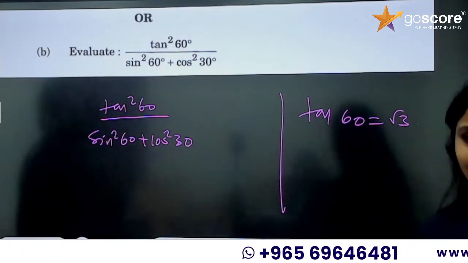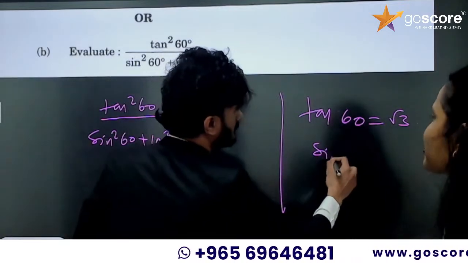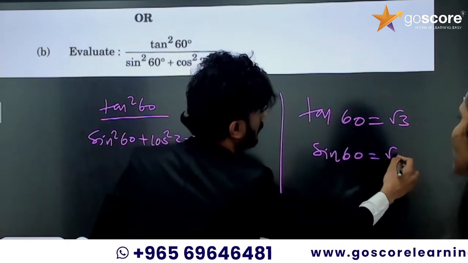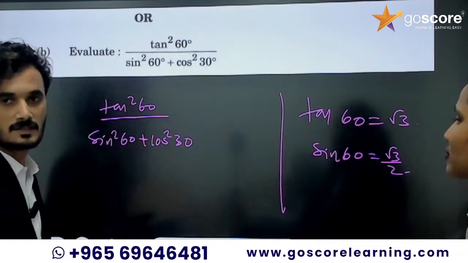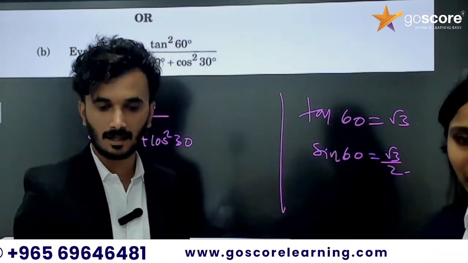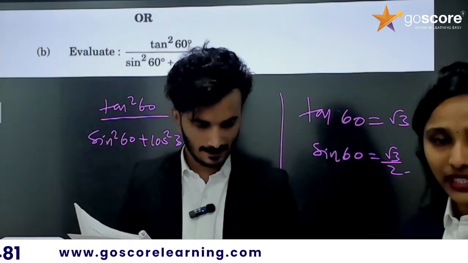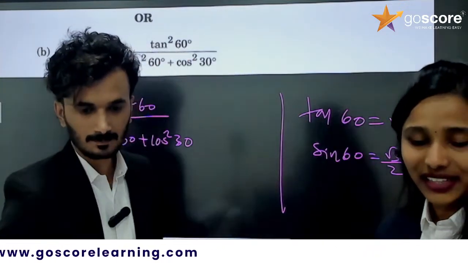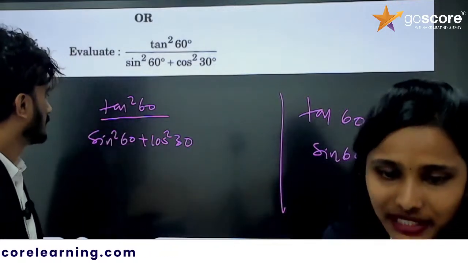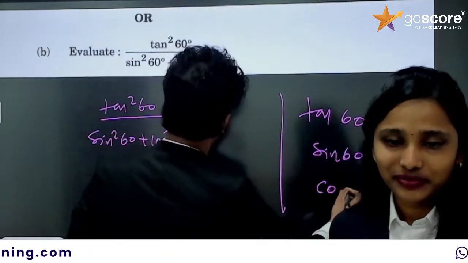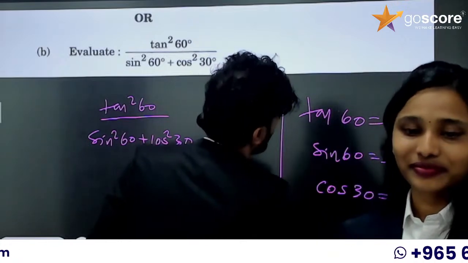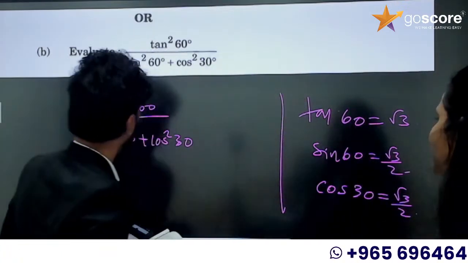What about sin 60? Sin 60 is root 3 by 2. What about cos 30? Cos 30 is again root 3 by 2.